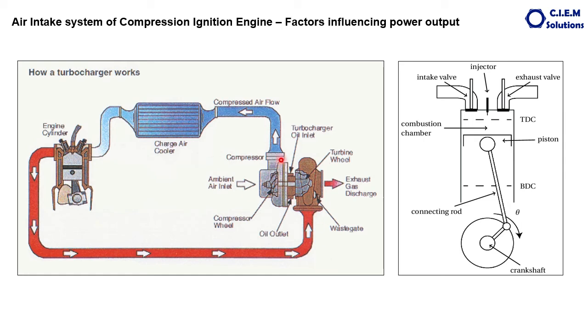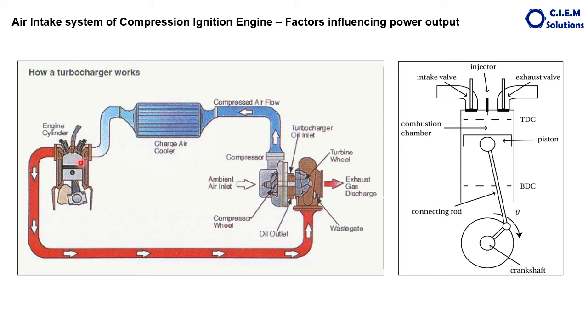Then the intake flow channel. See this piping, the intake piping. Certain engines will have very smooth bends and very few bends. Some engines will have very sharp bends. When there is a sharp bend, there will be restriction to the airflow. That's why the intake piping also affects the amount of air pumped inside the cylinder.